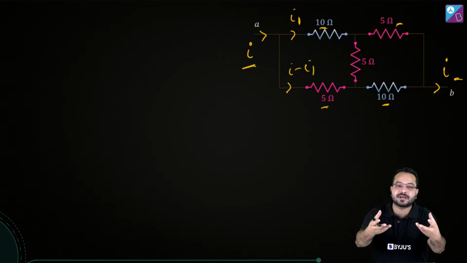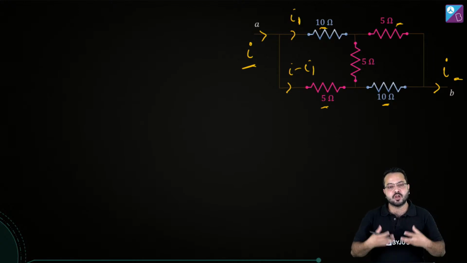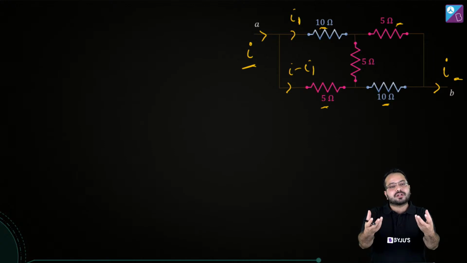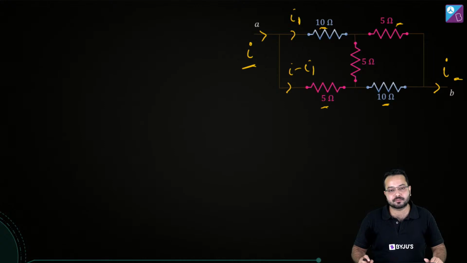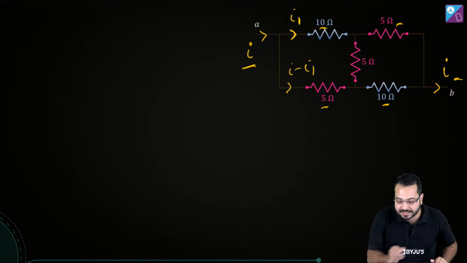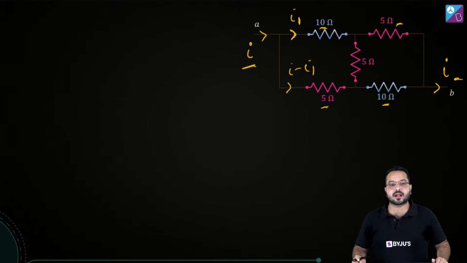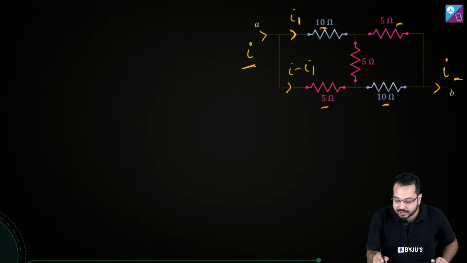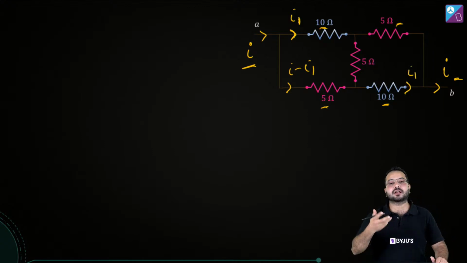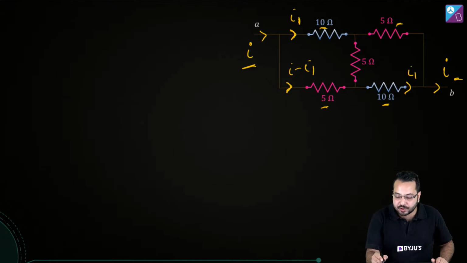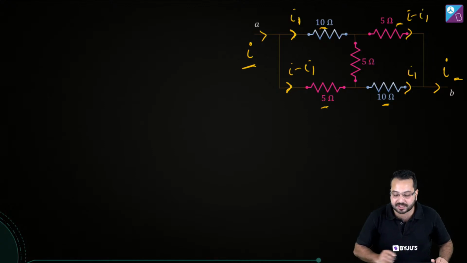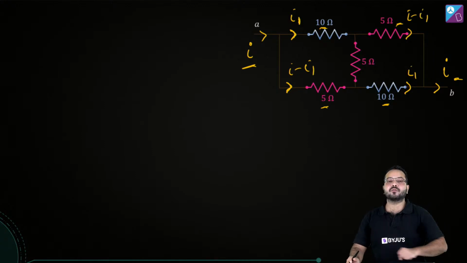So the amount of money I had given to each person, when I'm taking that money back, I'm going to take the same money back. I cannot ask Tanmay for 20 rupees because I had given him 10 rupees. Correct? That's exactly the situation over here. You had given this 10 ohm resistor I1 current. Now when you are collecting this current back, you are going to collect I1 only. You cannot collect more or less. When you have given this resistor I minus I1 current, you are going to collect this same I minus I1 current back. And this is how this is going to work.